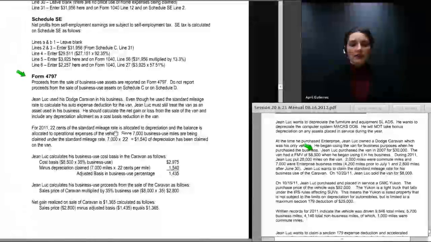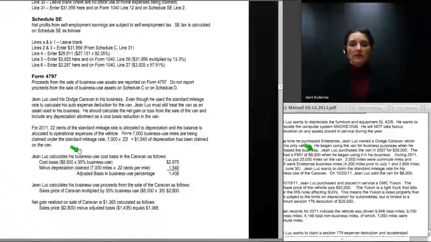With an acquisition cost of $8,500, we now need to multiply that cost by 35% business use, and when we do that, we get $2,975. Next, we have to look at any reductions to basis through depreciation, and for 2011, 22 cents of each mile claimed under the standard mileage allowance is for depreciation.